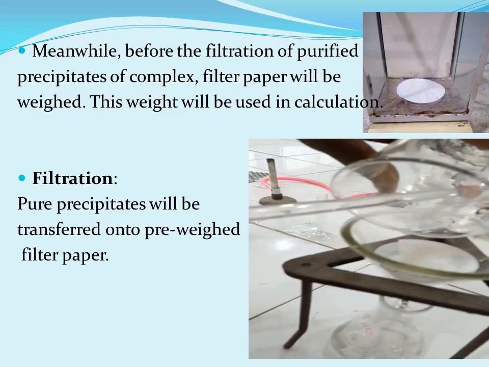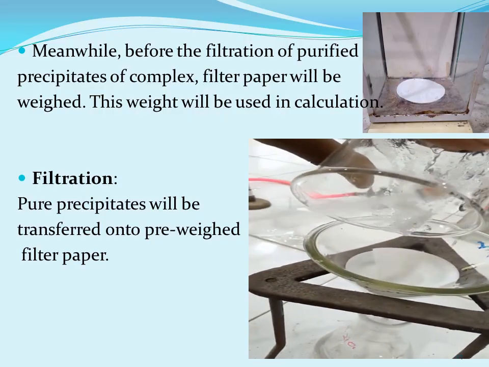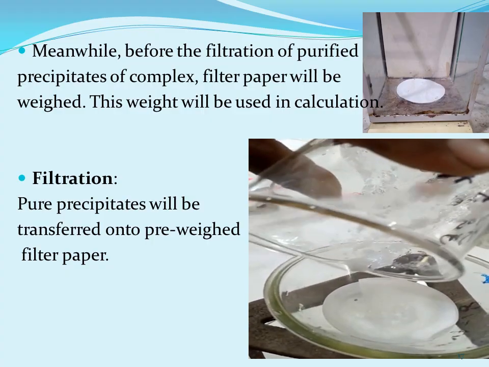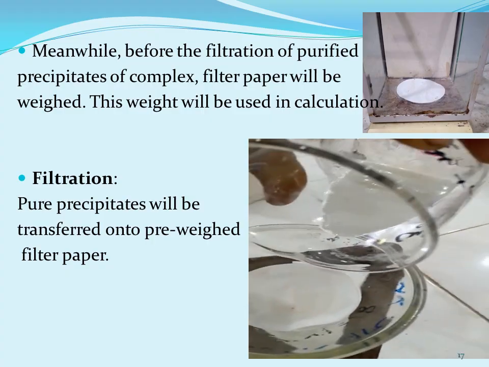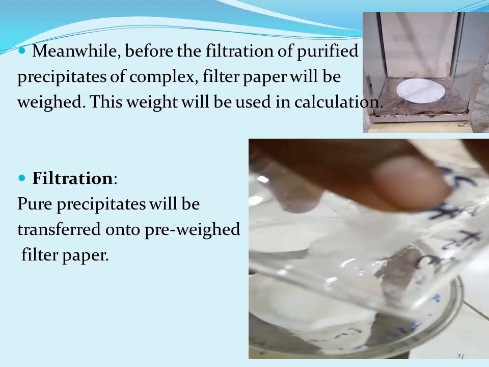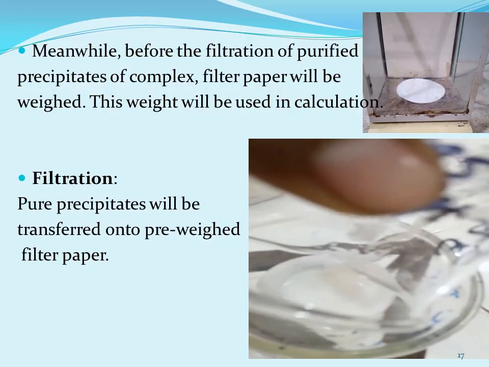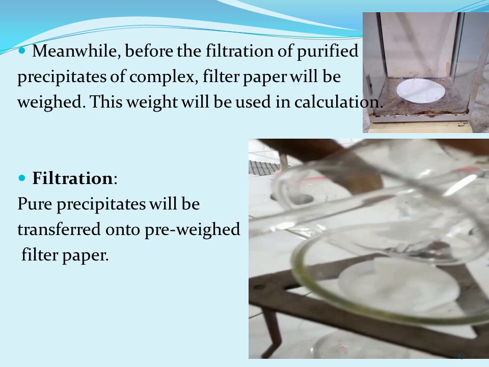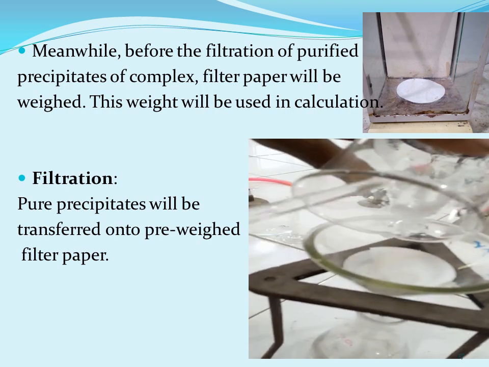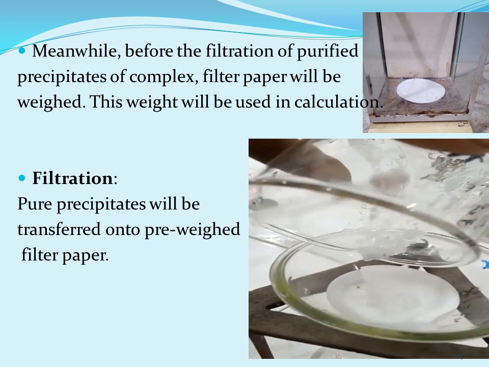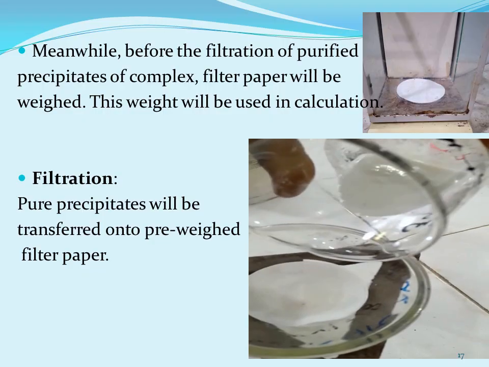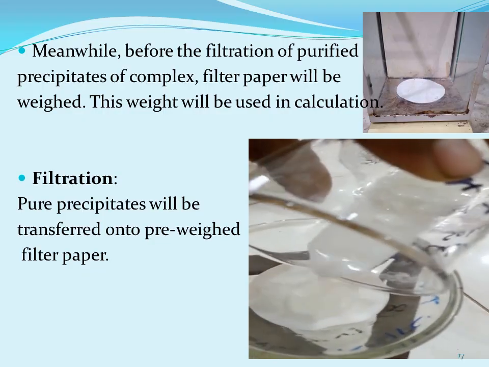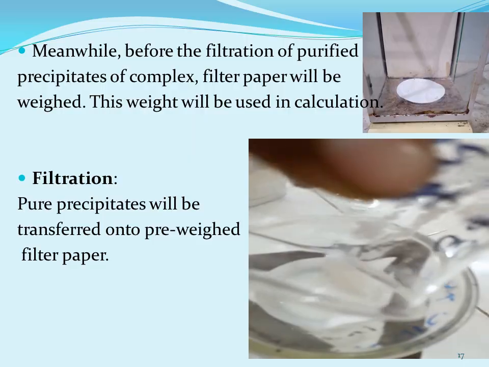Filtration of the pure precipitate will be done, as the precipitate will be transferred onto the pre-weighed filter paper. The decant will be discarded, and then the collected precipitate on the filter paper will be kept to dry.